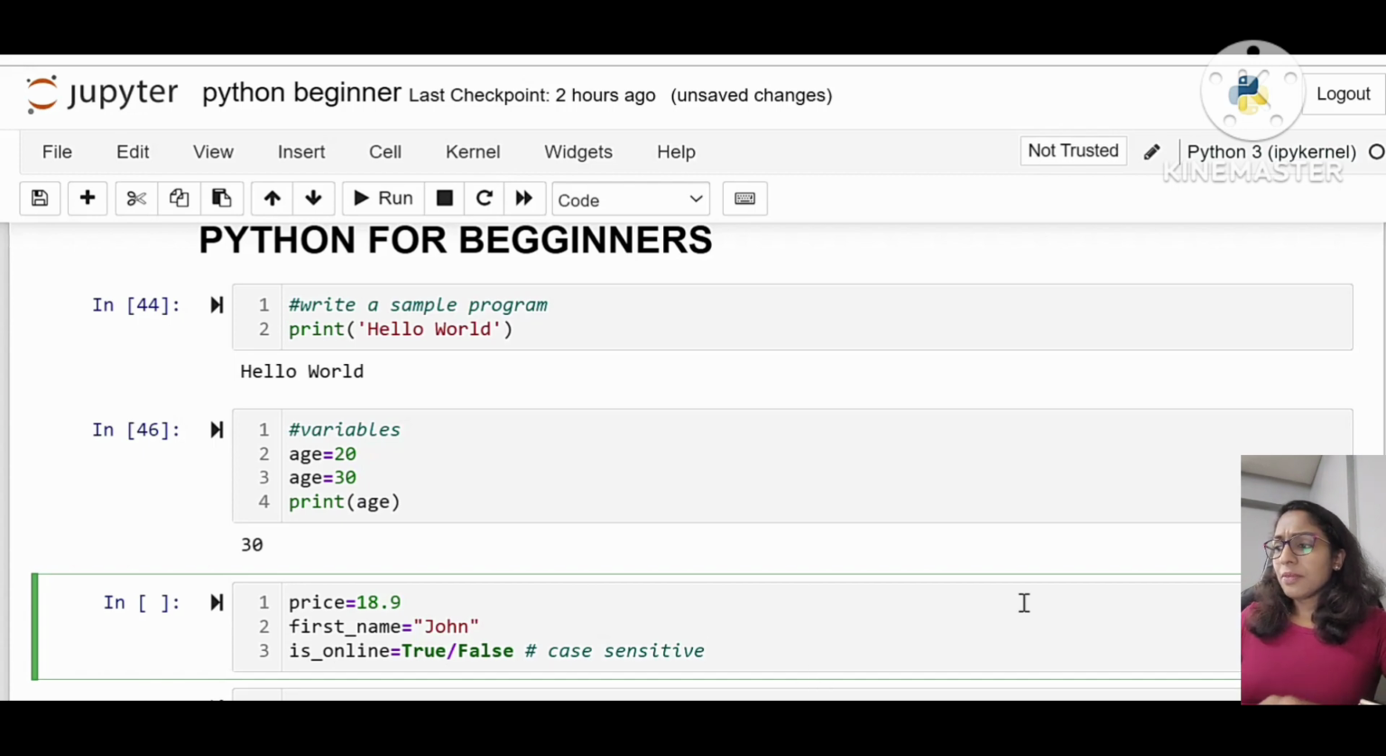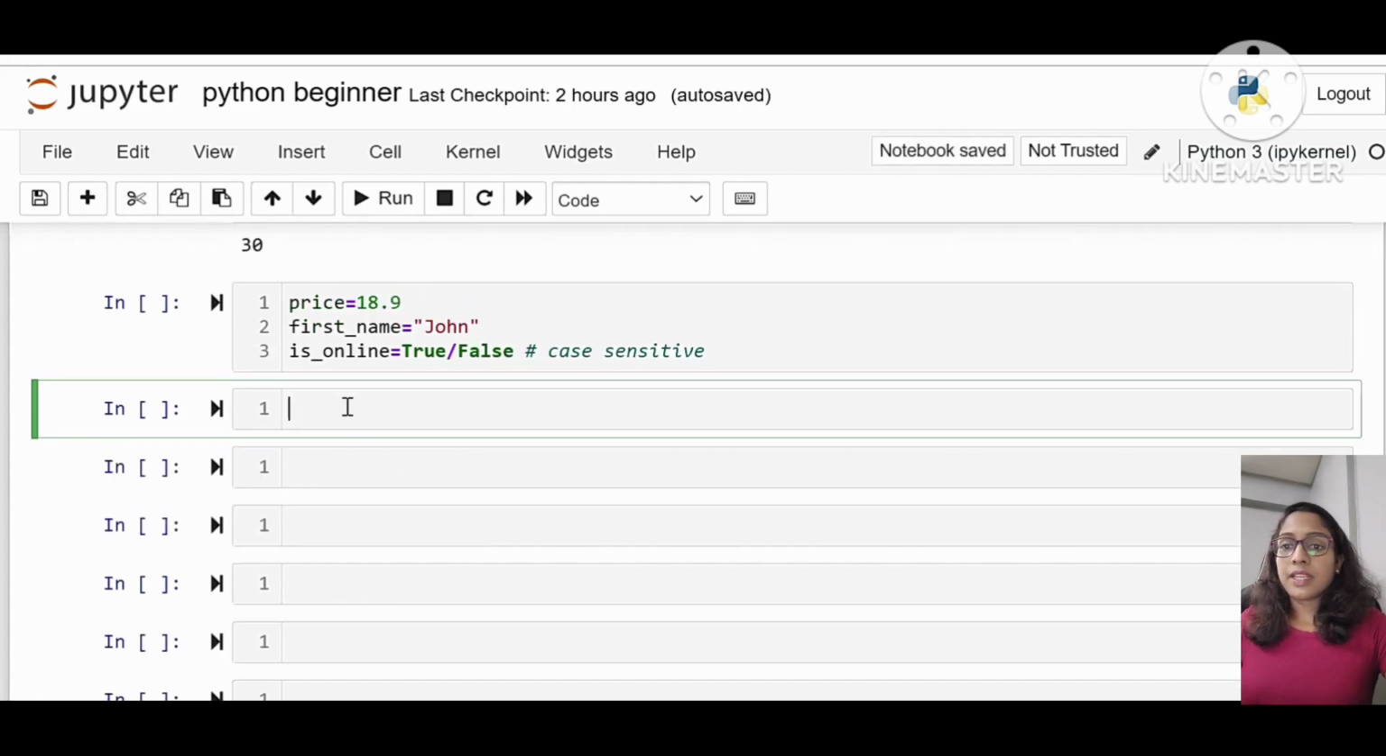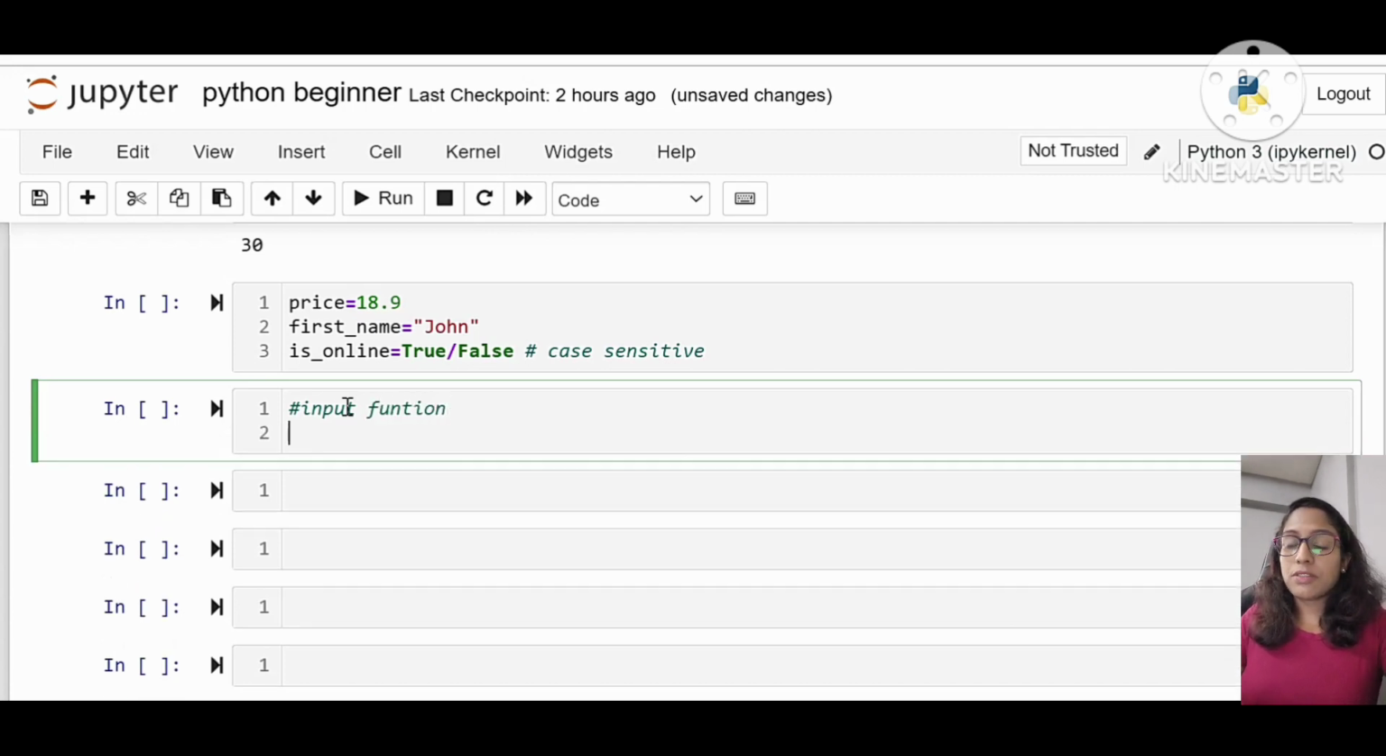Now my next thing is, how do we get an input from the user? See, if we want to read an input from the user, how do we get the input from the user? For that we have a function called the input function. Similar to the print function, Python has so many inbuilt functions. The other one is the print function. So the input function means to read something from the user.